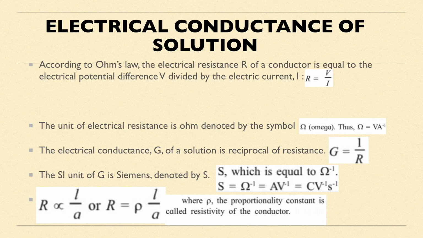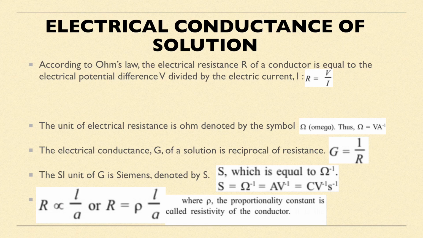Now, the electrical resistance of a conductor is proportional to length L and inversely proportional to cross sectional area A. So I can say that R is proportional to L by A. Now I will remove the proportionality constant. So it will be R is equal to rho into L by A, where rho is the proportionality constant, nothing but called as the resistivity of the conductor. If I want to define what is resistivity, it is the resistance of a conductor of unit length and unit cross-sectional area.